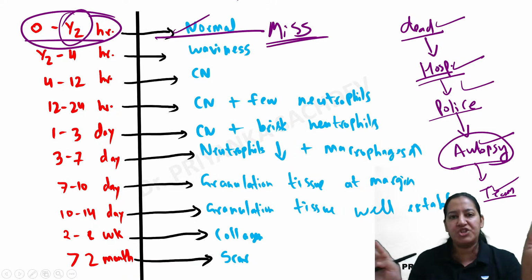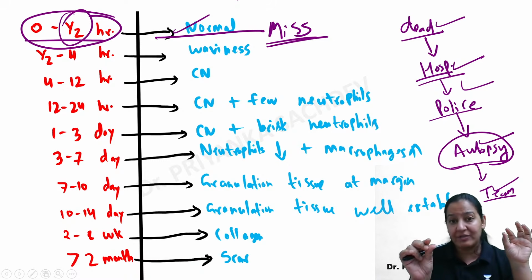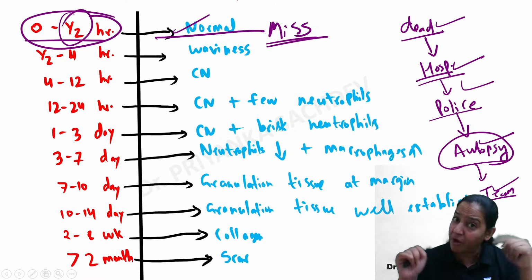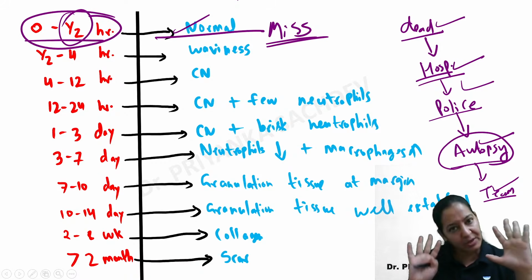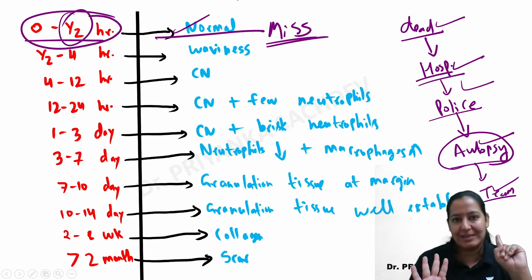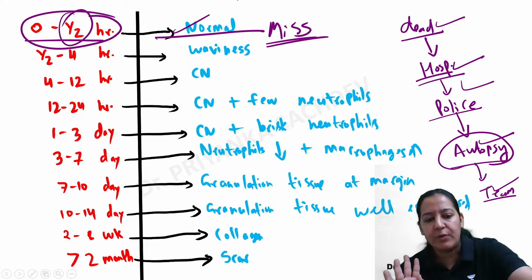Within half hour there is no change in the MI. If you take the area of the heart and make a slide, it will look normal. It will look normal on microscopy, but it is a false normal. It is a false negative. Actually it is the impacted area. So within half hour there is no change microscopically. Please mind this one. Give me a thumbs up. Have you got it? What I mean?